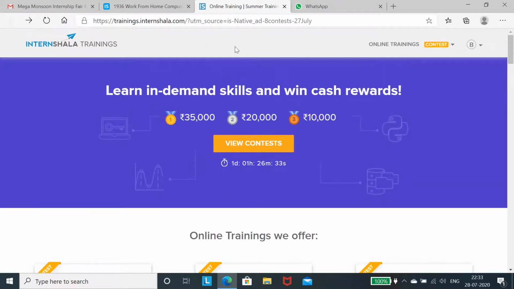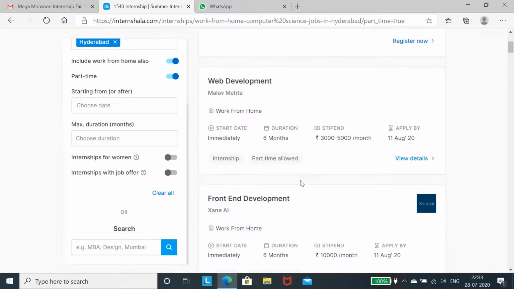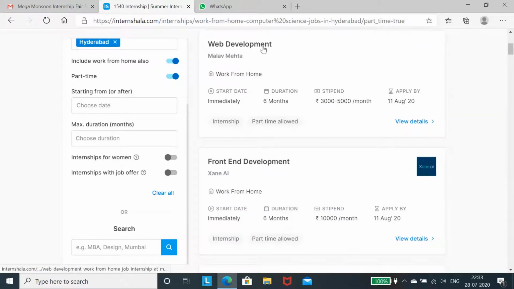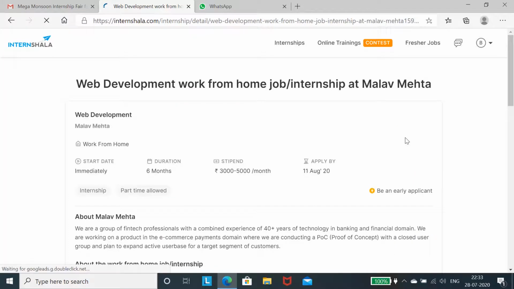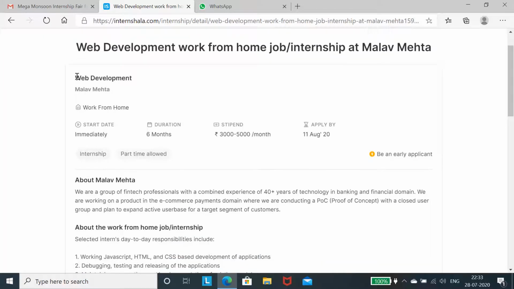And mainly you have to come to the selection of the internships. For example, web development is one internship which is available for work from home and provided by Malav Mehta. Click here, and you can find all the details of the internship. The start date is immediately, duration is 6 months, stipend 5,000 per month, and apply by 11th August. The last date to apply for this internship is 11 August 2020.